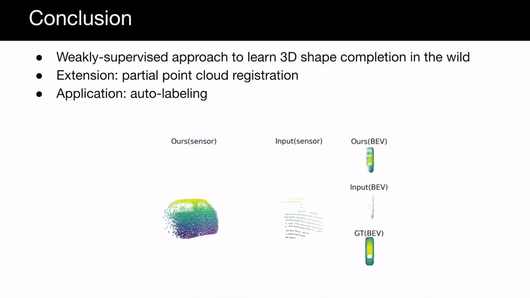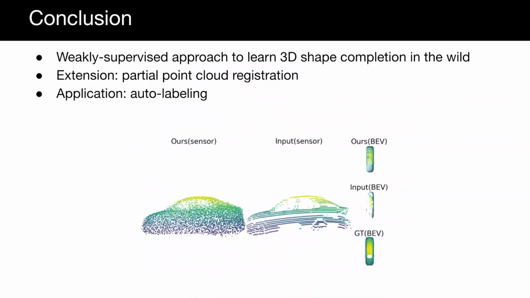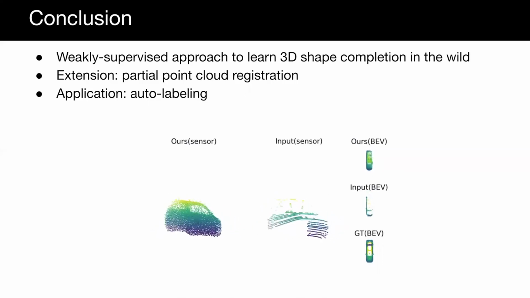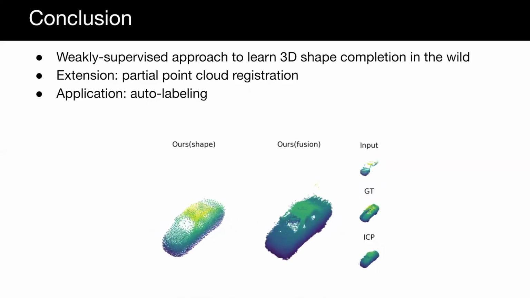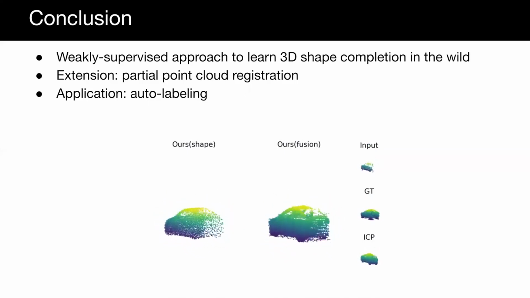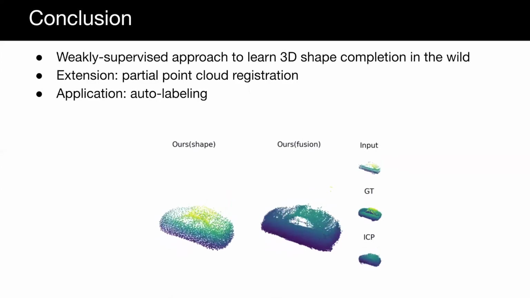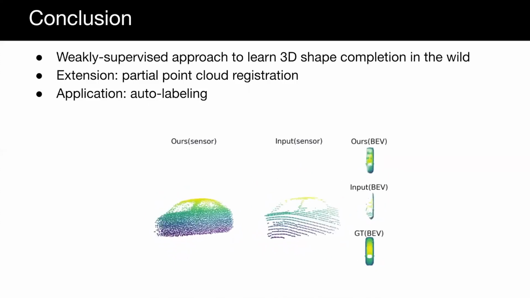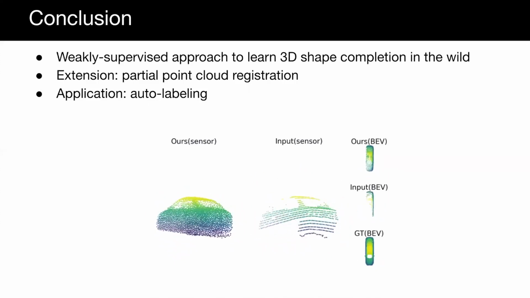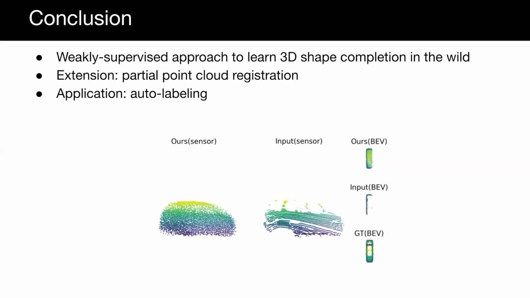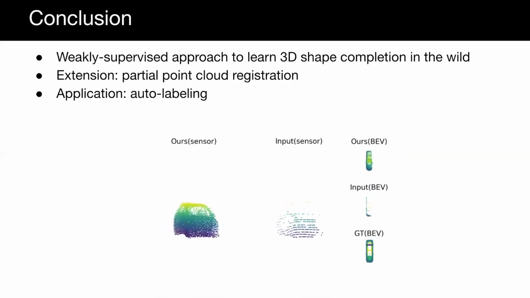To summarize, we propose a weakly supervised approach to learn 3D shape completion from unaligned partial real-world point clouds without pre-training. Our promising results show that it is feasible to learn 3D shape completion from large-scale 3D data without shape and pose supervision. Besides, the extension to partial point cloud registration implies that the knowledge of complete shape helps tackle the task. Although our method still requires instance-level information, it can be integrated into auto-labeling tools, given a 3D detector and tracker.